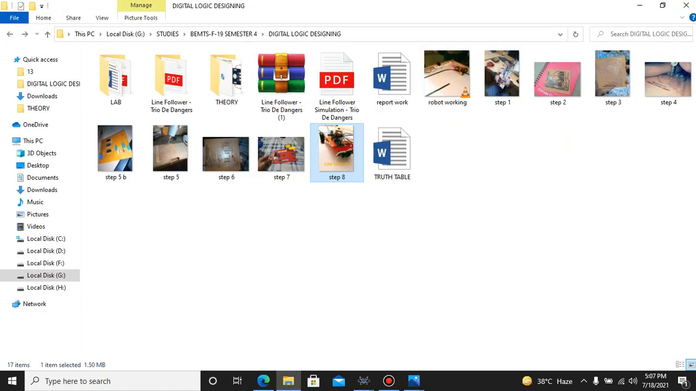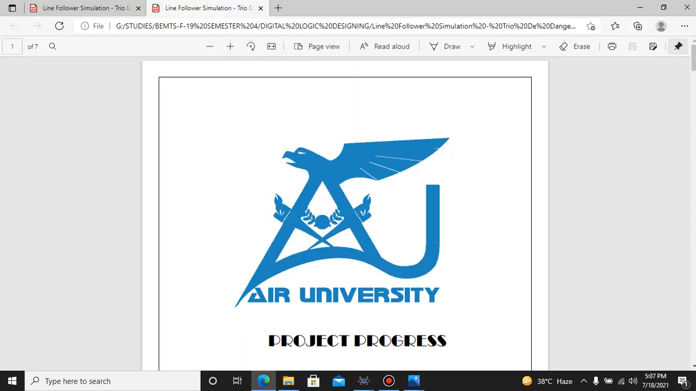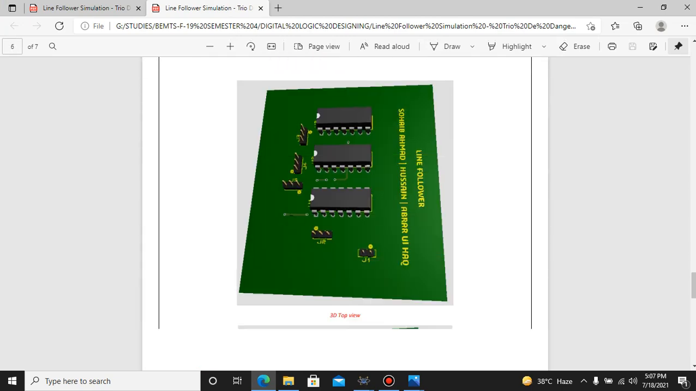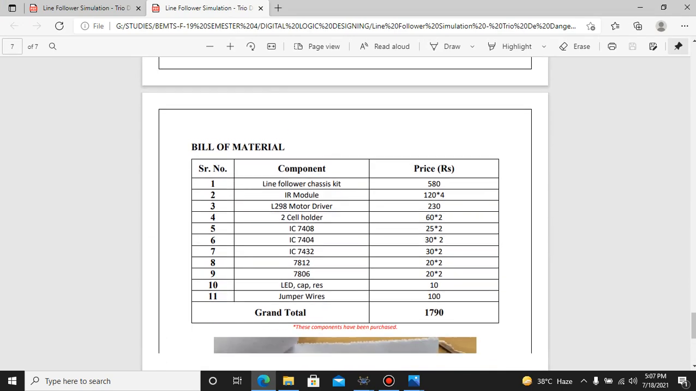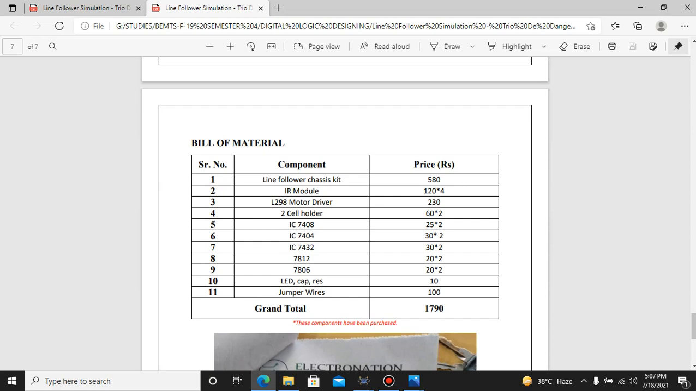So this was the whole project. Now I'm going to give you a brief introduction about the things we have used. We used a line follower chassis kit, and IR modules which detect whether the body is on the black line or not.